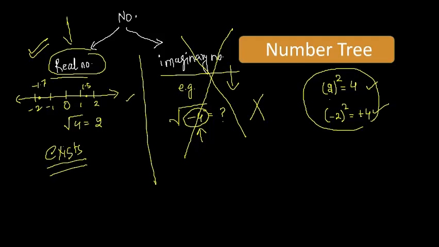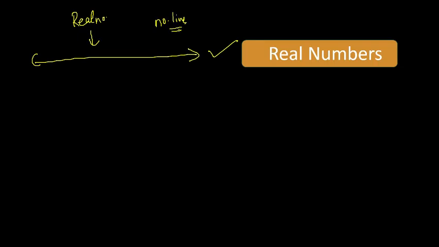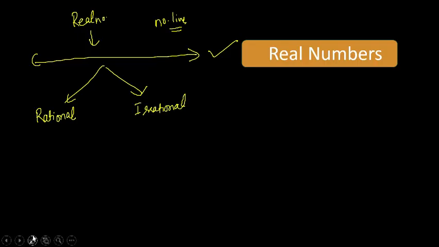So let's read more about real numbers. What is a real number? I hope everyone got it. A real number is basically any number which is on our number line, for which we can find some value. Now, these real numbers are basically of two types. One is rational and the second one is irrational.